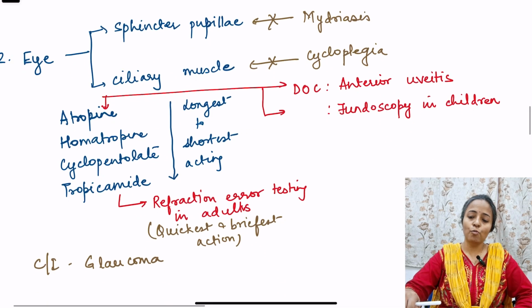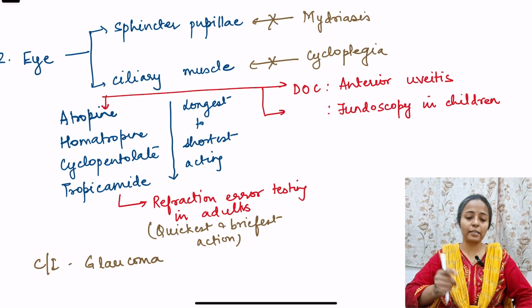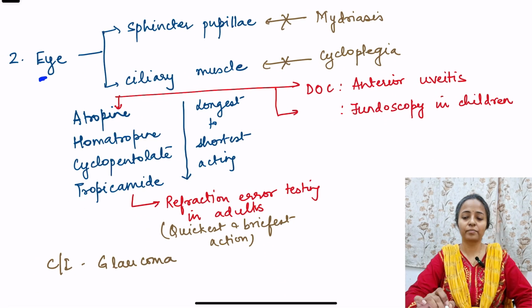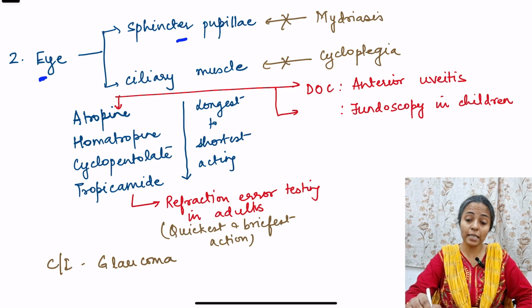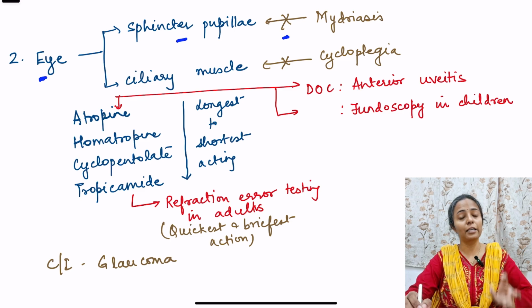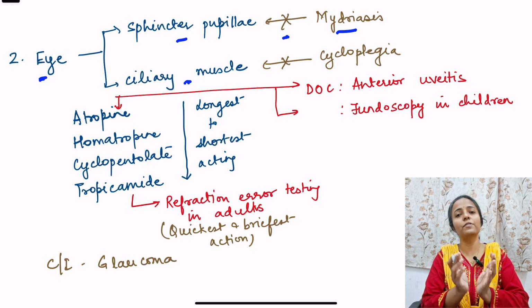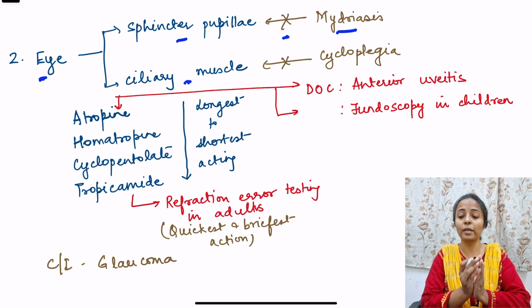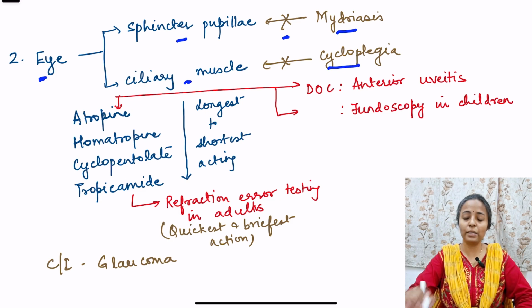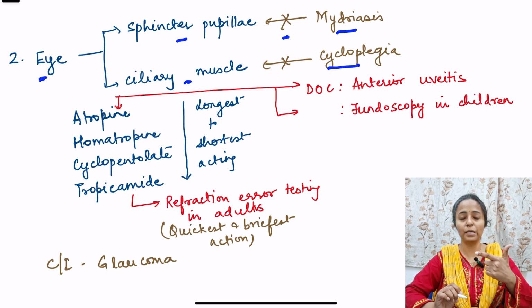Fine. Moving on to the next action, that is their action in the eyes. In the eyes, I told you that acetylcholine acts on the muscle sphincter pupillae, causing its contraction, that is constriction of the pupil. So if this action is not there, there will be dilation of the pupil, that is known as mydriasis. On the other hand, ciliary muscle contraction leads to accommodation of the lens. So if ciliary muscle doesn't contract, accommodation of the lens will be lost. That is known as cycloplegia, mydriasis and cycloplegia.